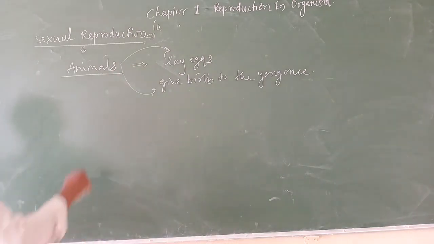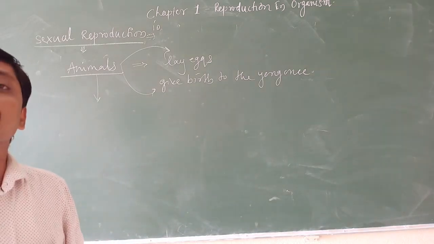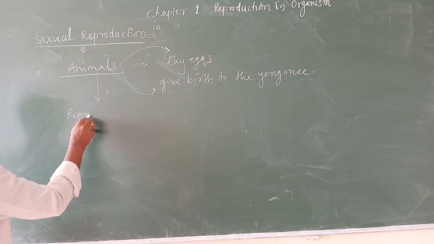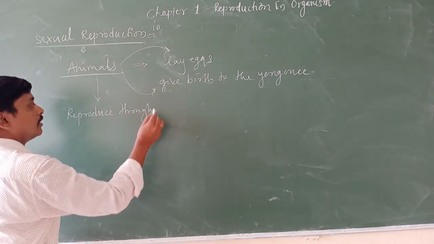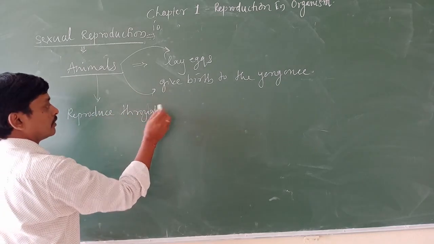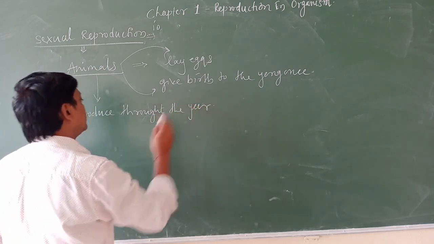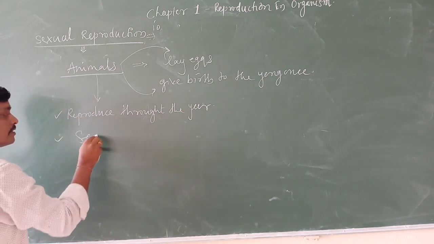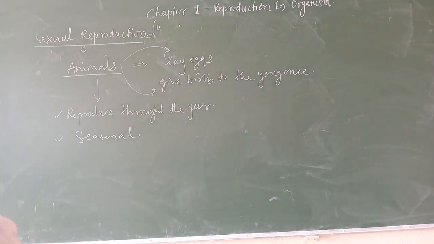And again, not all animals reproduce throughout the year. Some reproduce throughout the year, and some are seasonal, in the sense they reproduce seasonally.